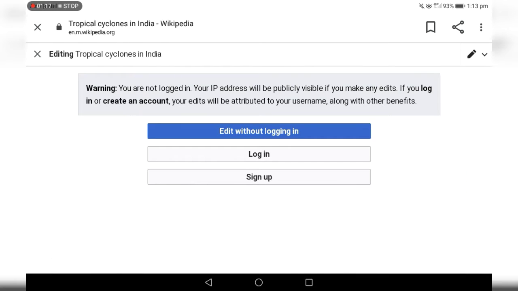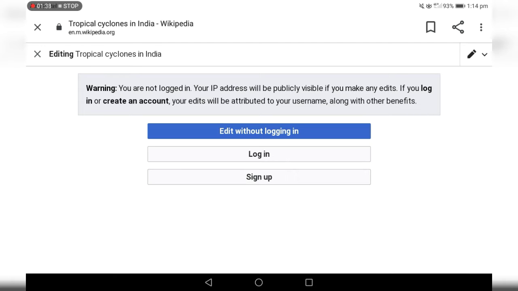You can see three things. First one, edit without login, sign up. First is edit without login. In this option, one can give a contribution to Wikipedia without any official ID. After your contribution gets completed, an ID will be visible, which is in numerals. And another one is login.